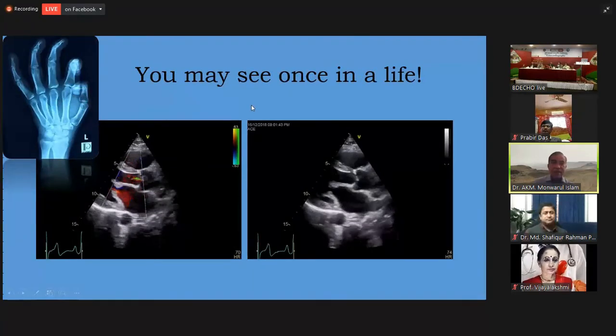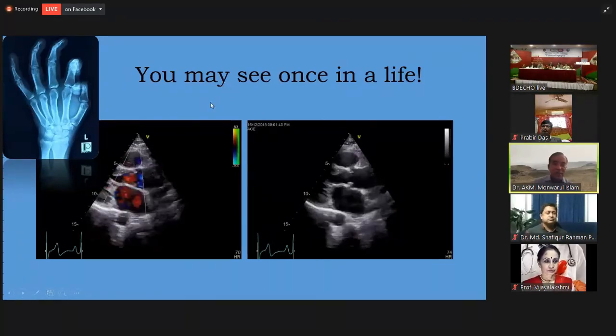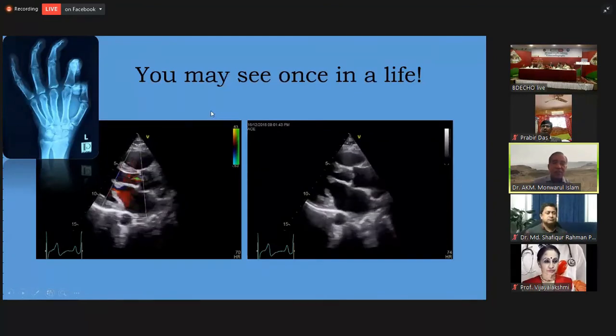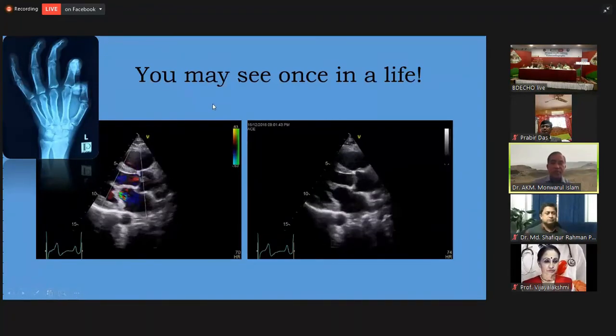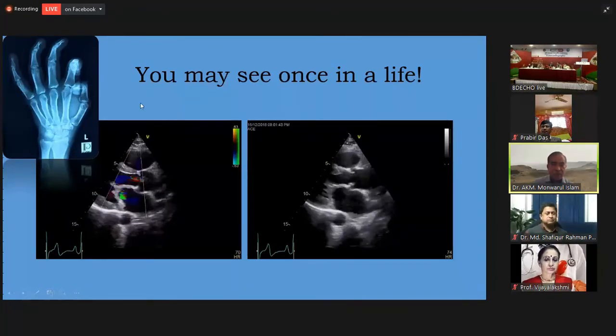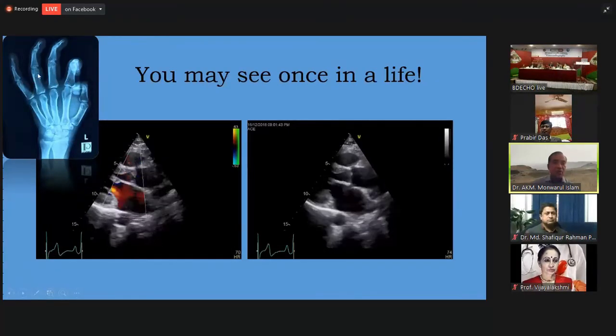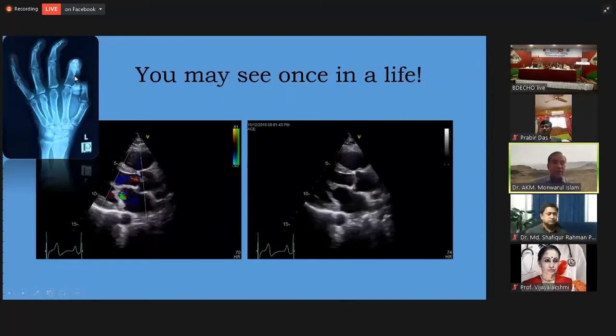And this is another etiology you may or may not see in your lifetime. And if you see this in your lifetime, you may be lucky or unlucky. This is a patient, a middle-aged school teacher who presented with some visual problems and consulted an ophthalmologist who ultimately sent the patient for further evaluation of the sound over the precordium. And when we evaluated the patient further, we certainly found some bony involvement, as is illustrated by the presence of deforming arthritis of the hands of the patient on the left side.